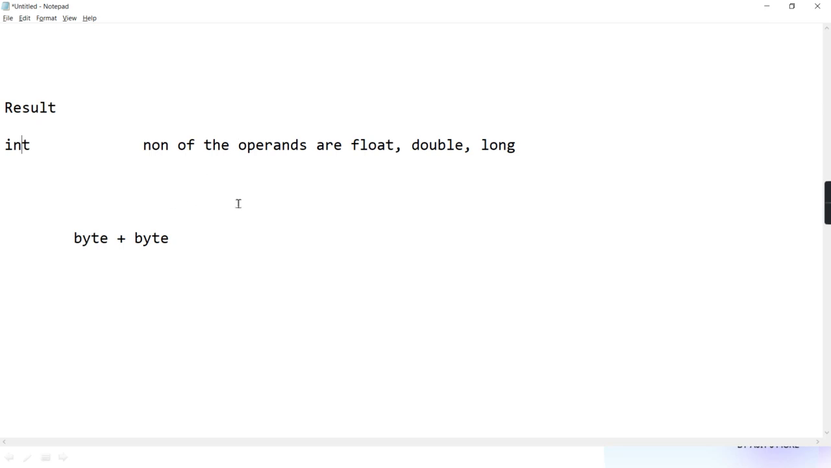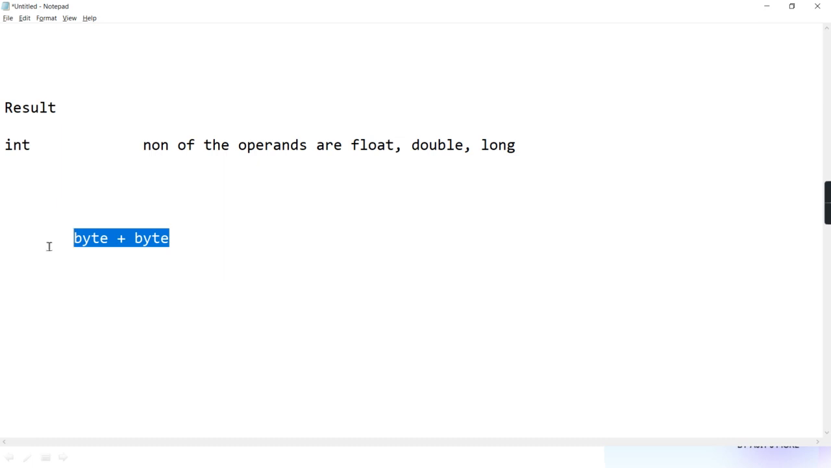Like there, the rule is when both are the same, the result is the same. Like if both are int, the answer is int. But that is not the rule in Java. The Java rule is that the result is integer if none of the operands are float, double, long. So the operand is byte and the operand is byte. Are any of them float, double or long? No. So your answer has to be which data type? Integer. Got it? Clear?